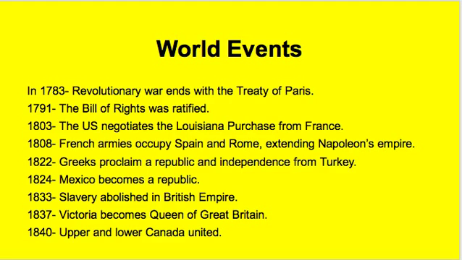1824, Mexico becomes a republic. 1833, slavery abolished in the British Empire. 1837, Victoria becomes Queen of Great Britain. 1840, Upper and Lower Canada united.